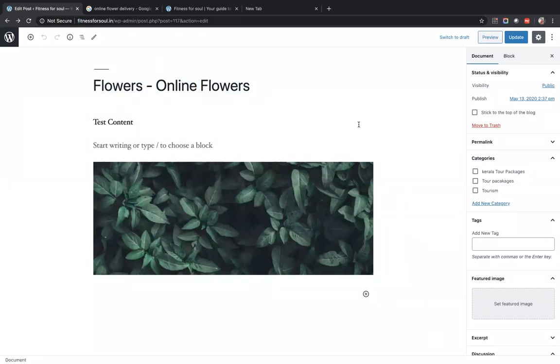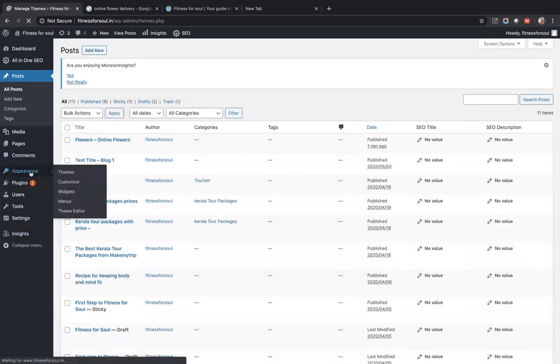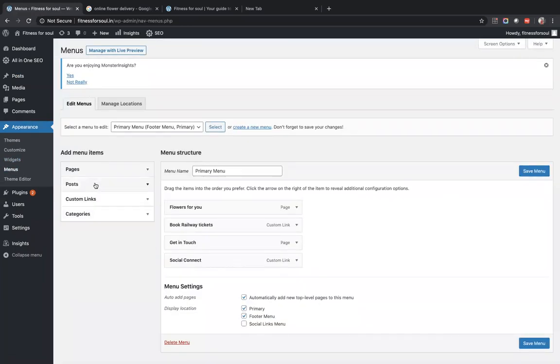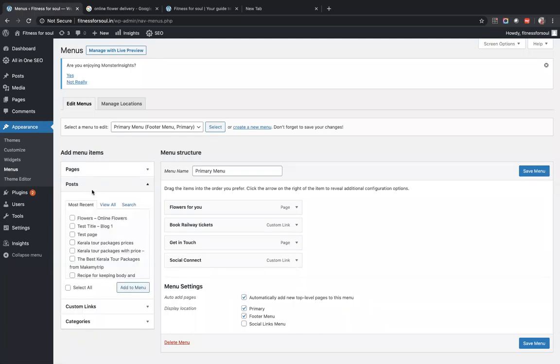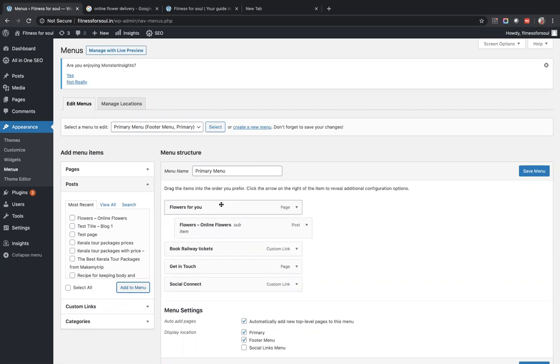So now I will go back and show you how to add this. Now this is a page which is live, I would like to add this page to my menu very quickly. Go back to your sections, go to appearance, go to menu. This was the post that we have added. We'll go to post, and this is the page we just created. Flowers, online flowers. We'll tick this, add to menu, and it is coming. We can make it a sub item under flowers, because this was a main page and this is a sub item.